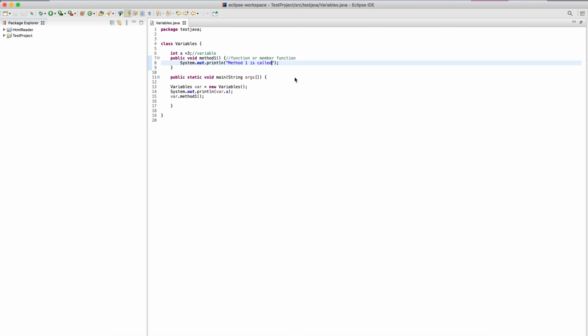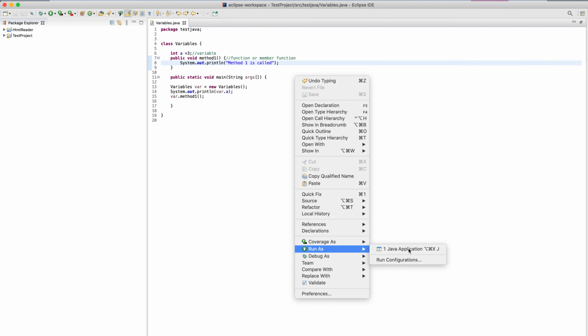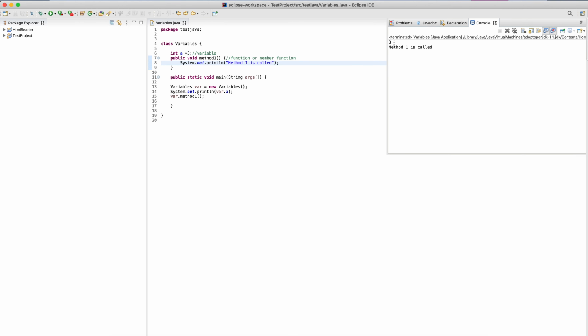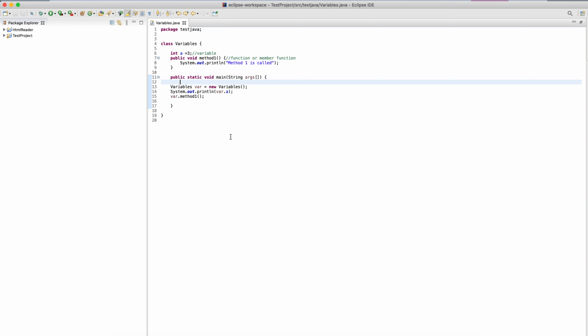And now if I call this, it is printing 3 because first I have printed var.a, then I am calling var.method1, which is calling my method1, and it is printing "method 1 is called". Clear? Now let's understand what this sysout statement means and why we are using it like this.